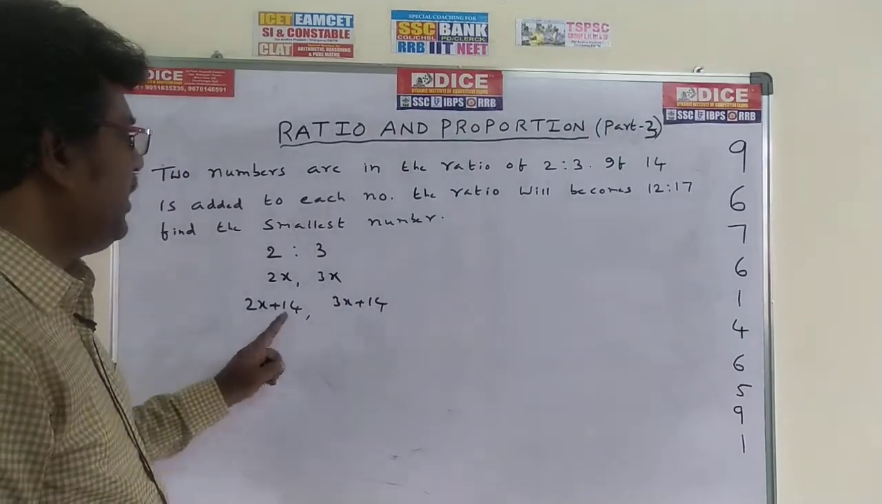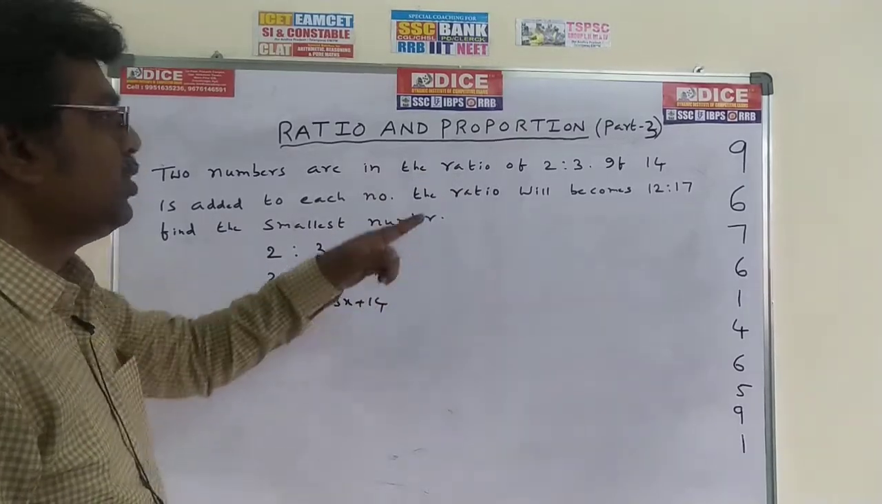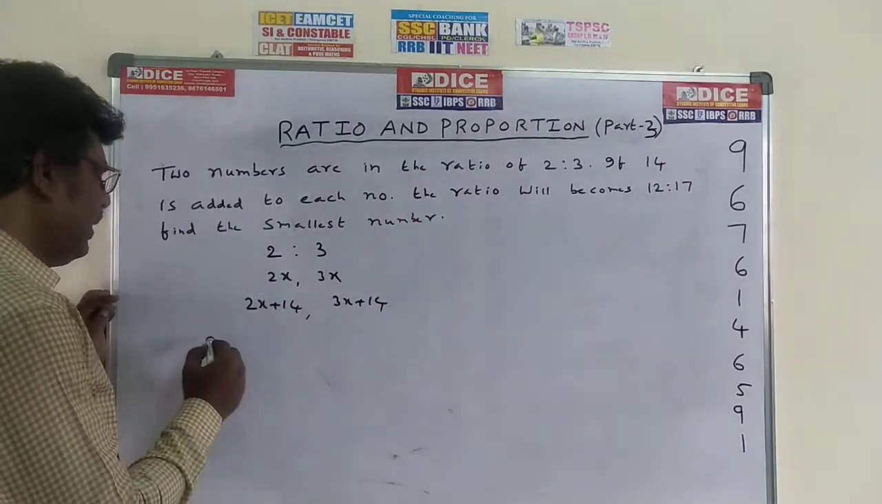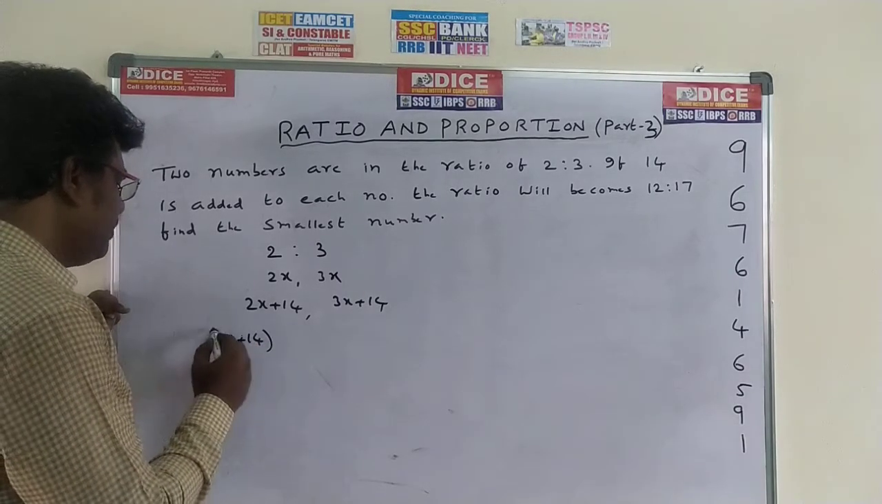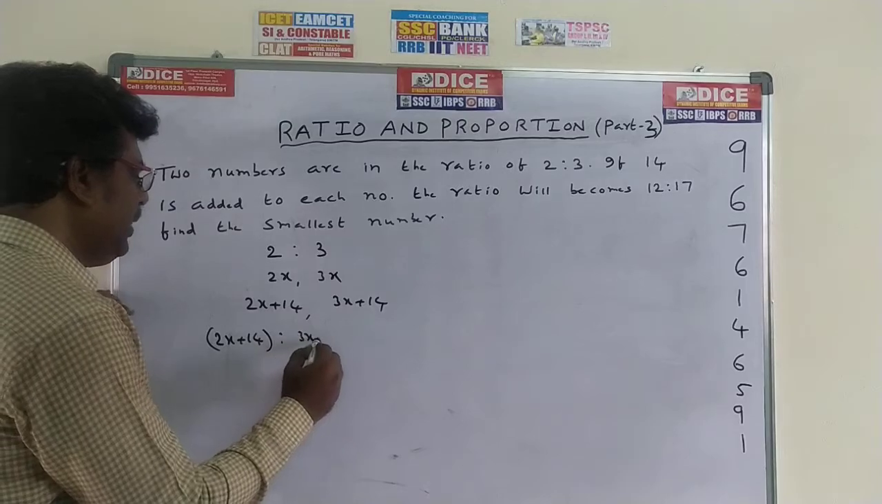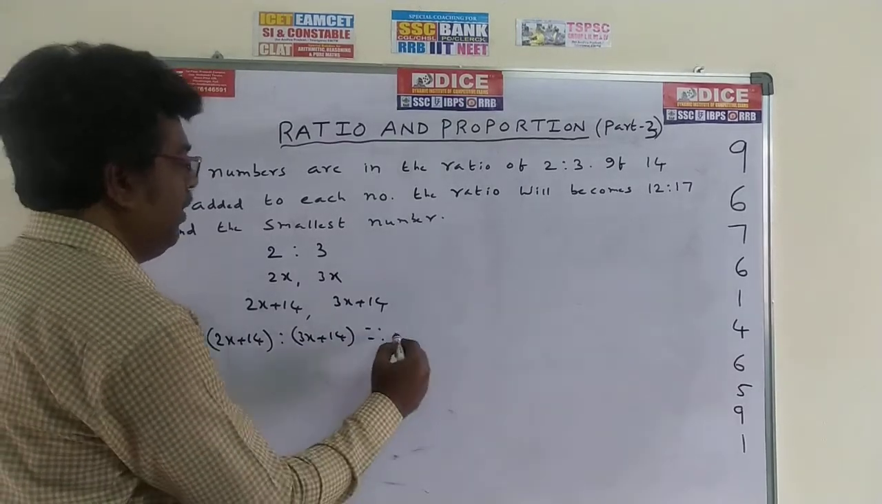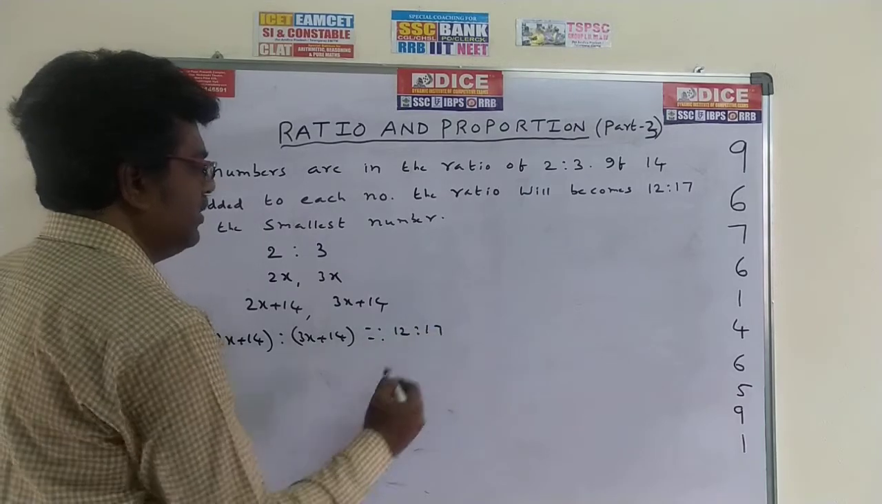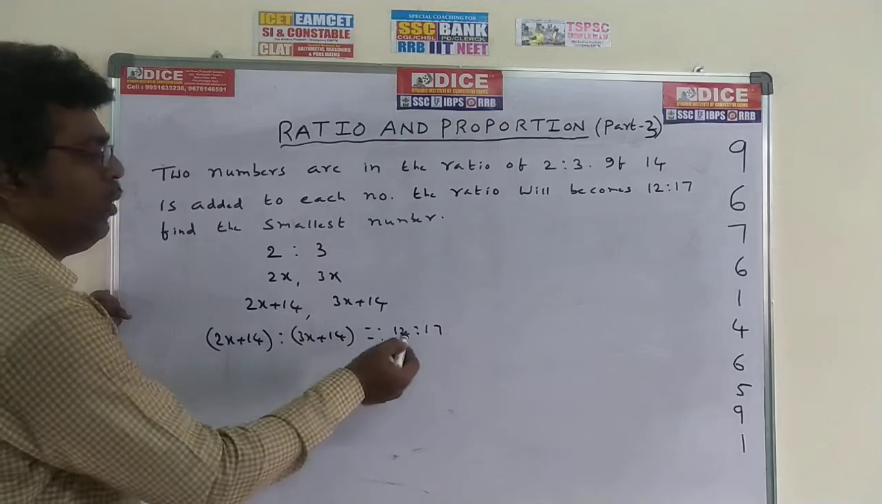Now this ratio becomes 12:17. How to write it down? We can write it like this: 2x plus 14 is to 3x plus 14 in proportion 12:17. Or we can also write it as 2x plus 14 by 3x plus 14 is equal to 12/17.